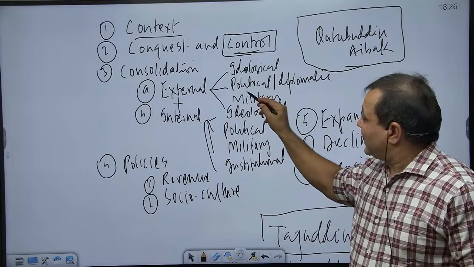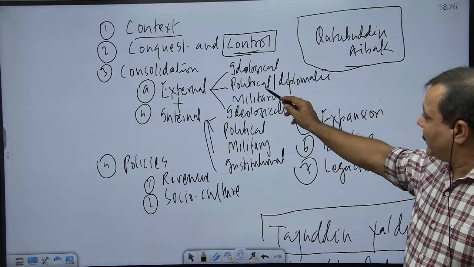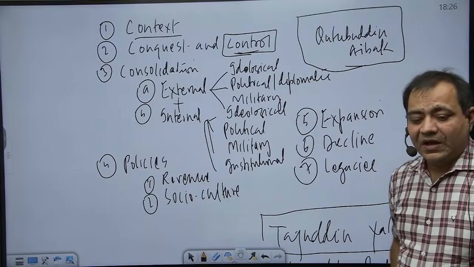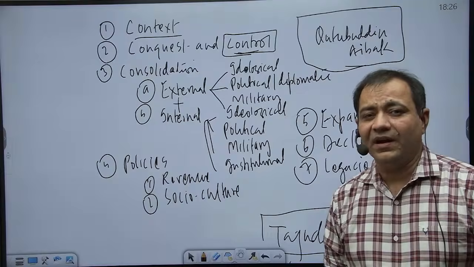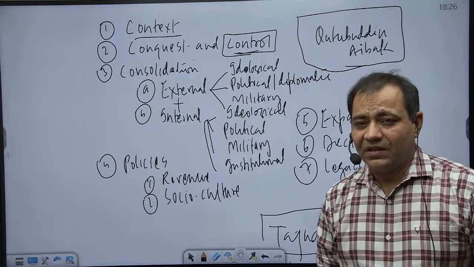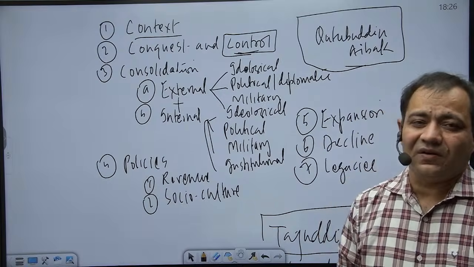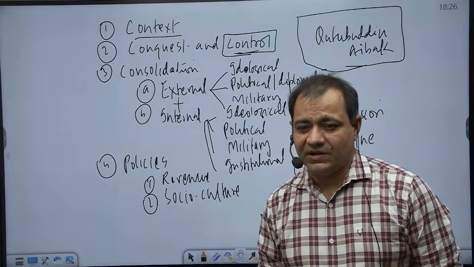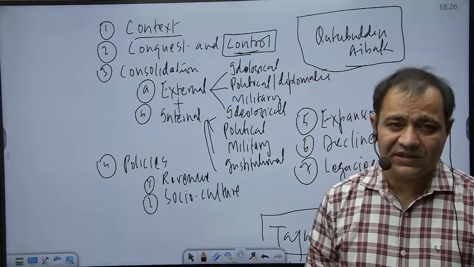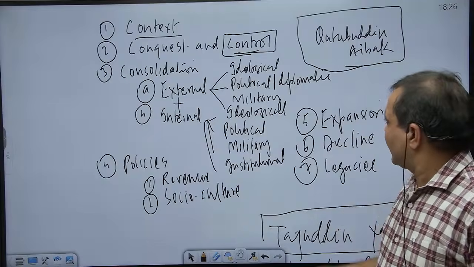Then, about political and diplomatic consolidation, these slave officers were handled by him politically and diplomatically because at such an early stage he was not able to offer military resistance. So, when Tajuddin Yildiz made claims on the Indian territories, he did not resist it. He accepted some of the gifts given by him, some of the symbols of sovereignty sent by him. But he